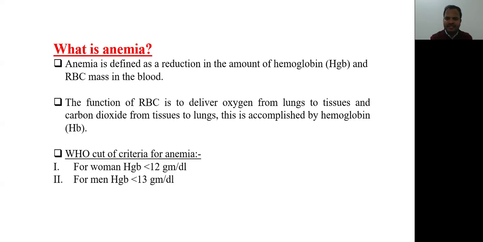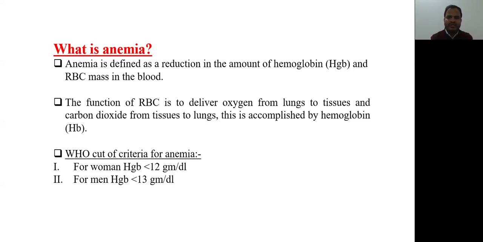In the red blood cells, there is hemoglobin, a protein that is useful for transmission of oxygen from the lungs to the tissues and transmission of carbon dioxide from tissues to the lungs. This is a very important function. Without this, a person can't be alive.